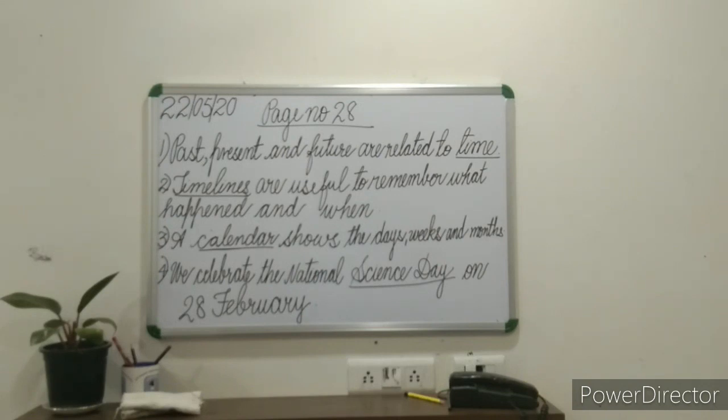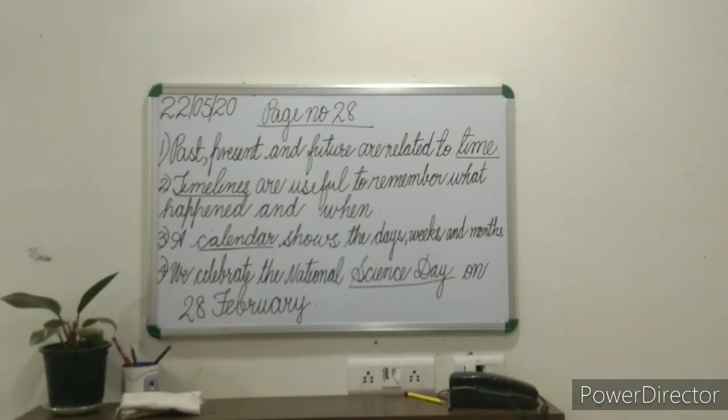Number 1, past, present and future are related to time. Number 2, dash are useful to remember what happened and when. And the answer is timelines. Timelines are useful to remember what happened and when.